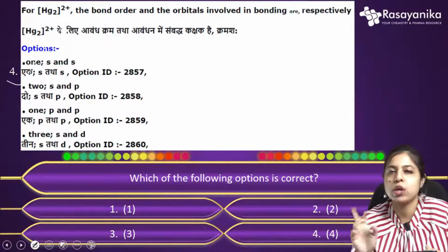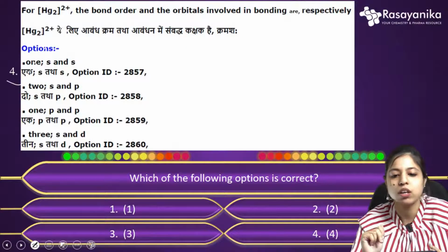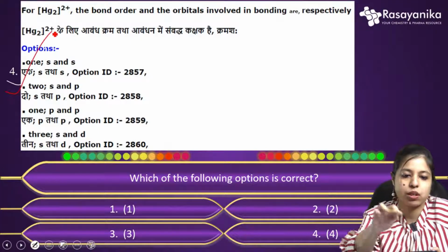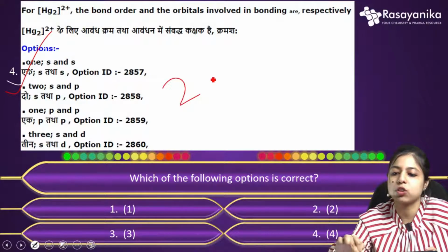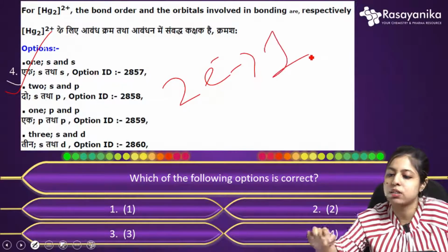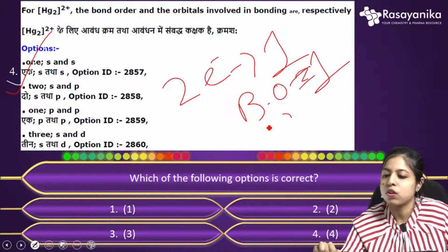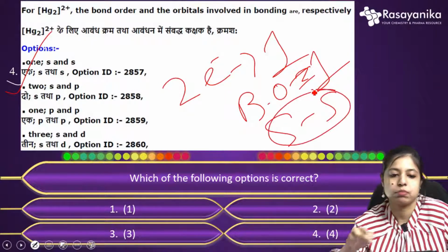One bond is forming, 2 electrons are participating, that is 1 bond, bond order is 1, and the s orbital actually participated here. So that is 2 electrons, that means one bond, bond order is 1, and the orbitals are s orbitals, basically this.